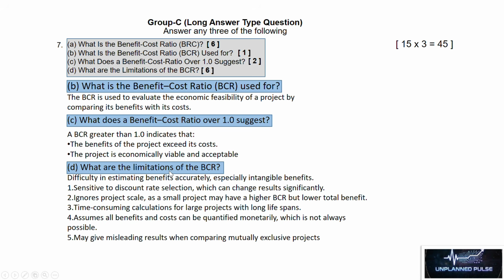The next question is, what are the limitations of the benefit cost ratio? Difficulty in estimating benefits accurately, especially intangible benefits. Number 1, sensitive to discount rate selection, which can change results significantly. Number 2, ignores project scale, as a small project may have a higher benefit cost ratio but lower total benefit. Number 3, time consuming calculations for large projects with long lifespans. And number 4, assumes all benefits and costs can be quantified monetarily, which is not always possible. And the last point is, may give misleading results when comparing mutually exclusive projects.